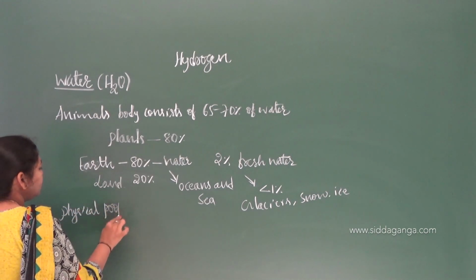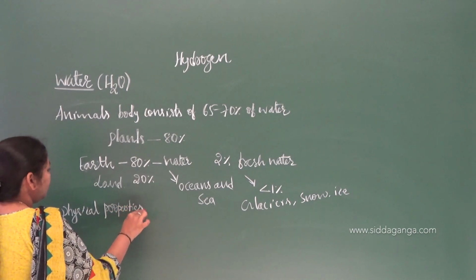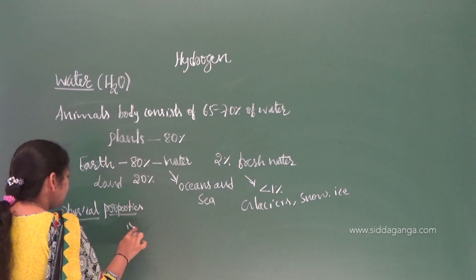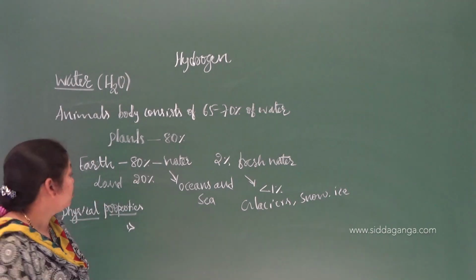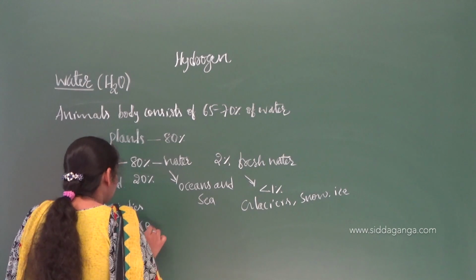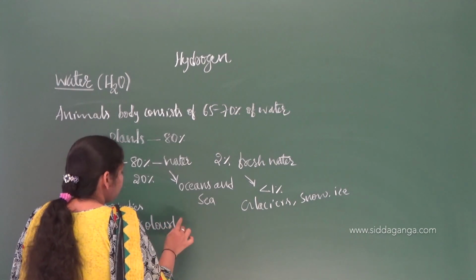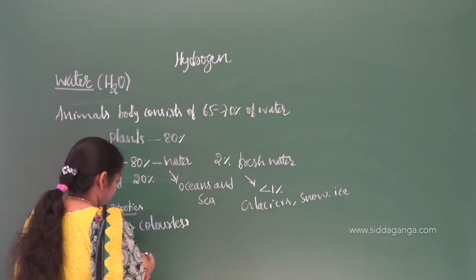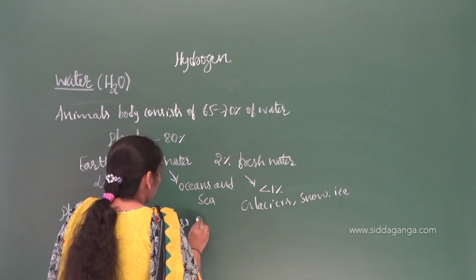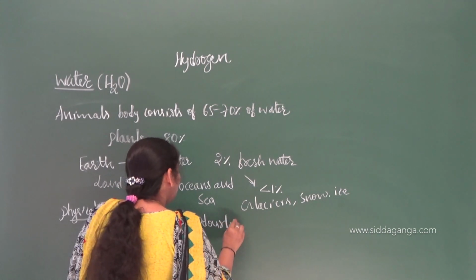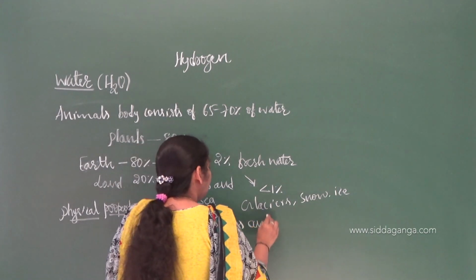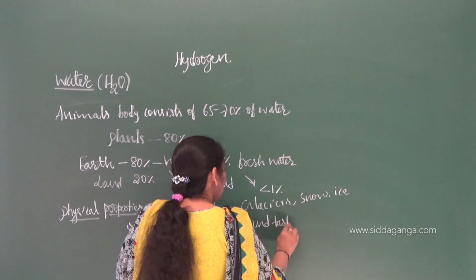The first physical property of water is that it is colorless, odorless and tasteless.